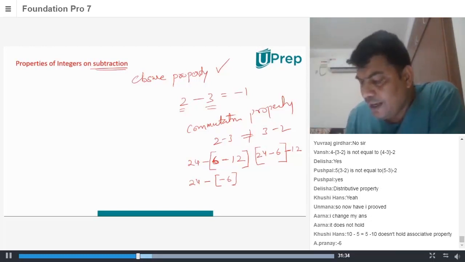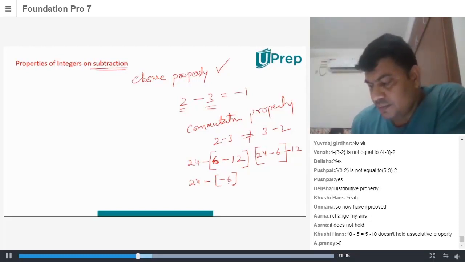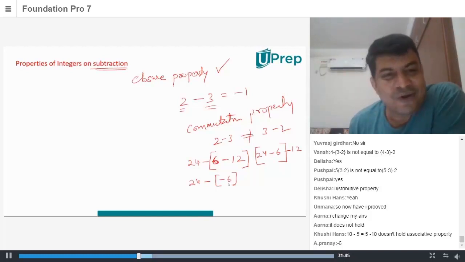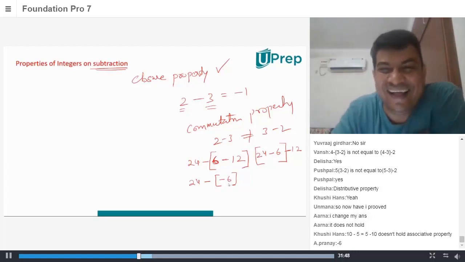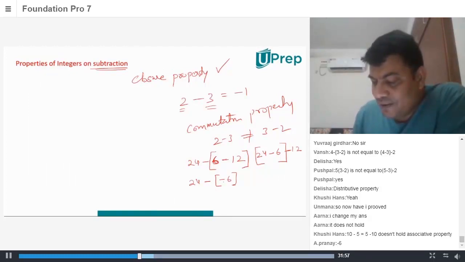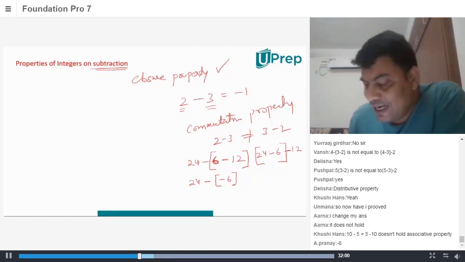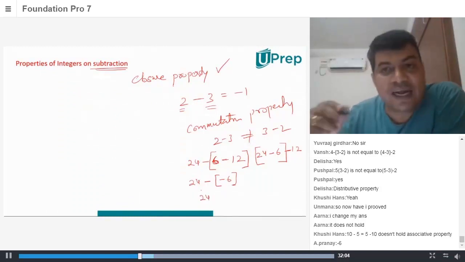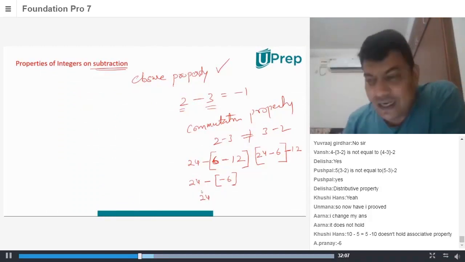Okay, you're solving this one. What happens now? 24 minus of the bracket. Because of this bracket, minus of minus 6 will become plus 6. You will learn that in multiplication later.